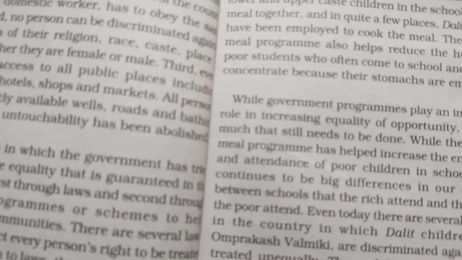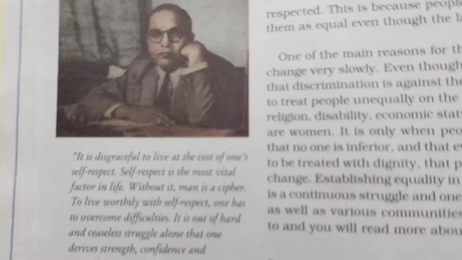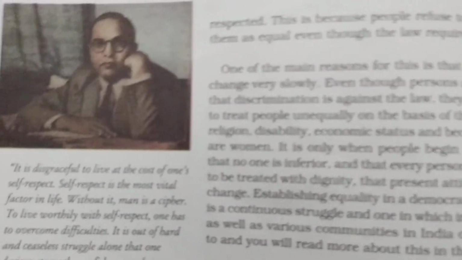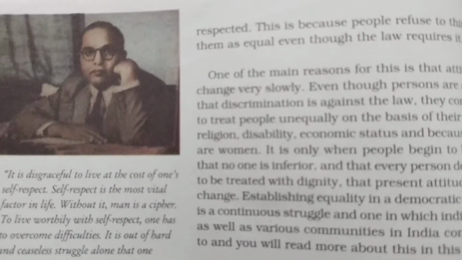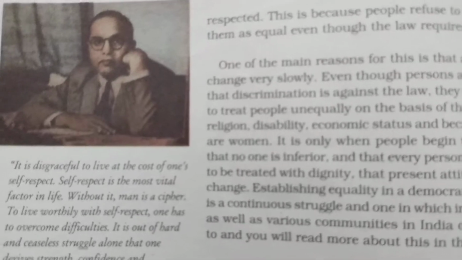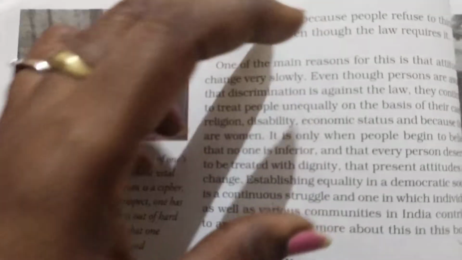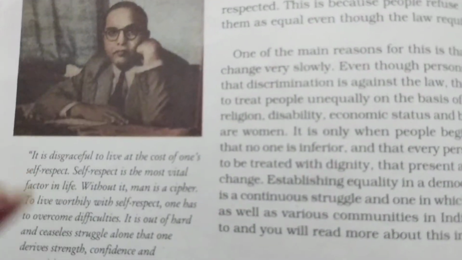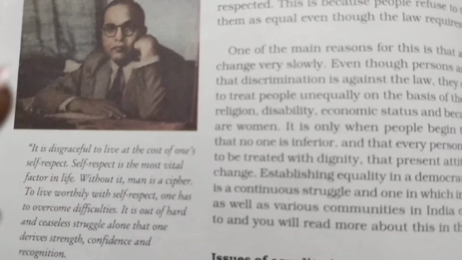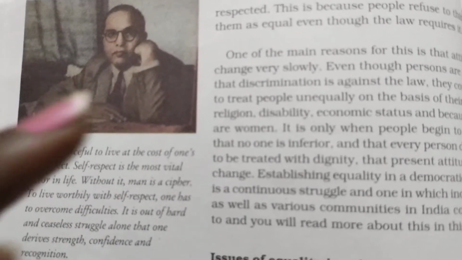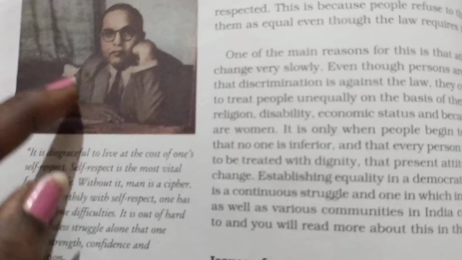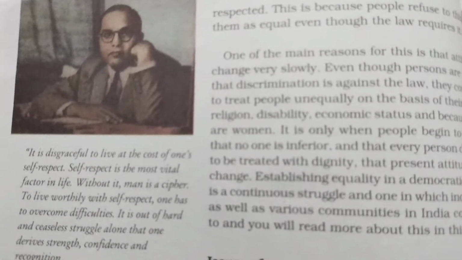The first thing is about the disgraceful situation which was happening for the people living in our country, right? And the main thing he spoke about is self-respect. One person should have self-respect, and he or she should not leave the dignity for others, isn't it?